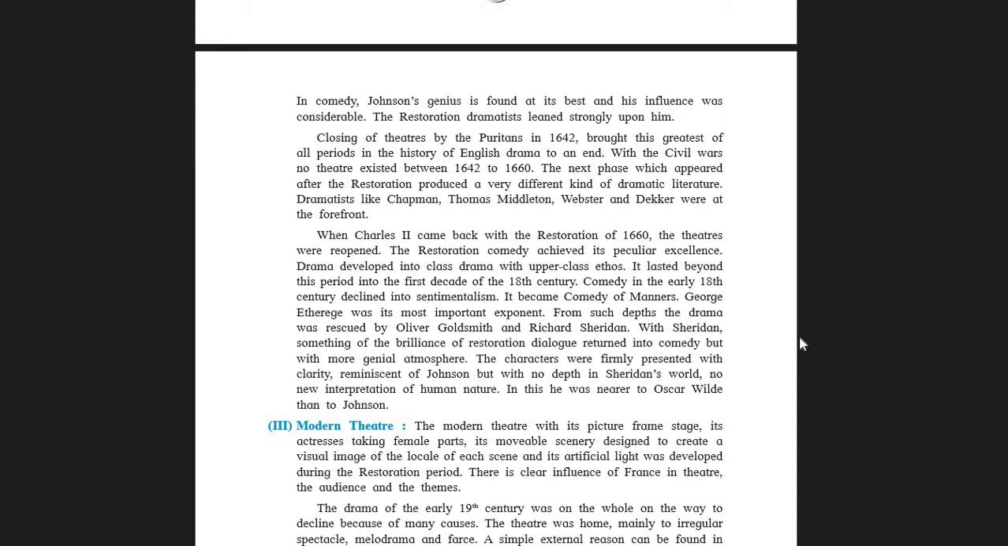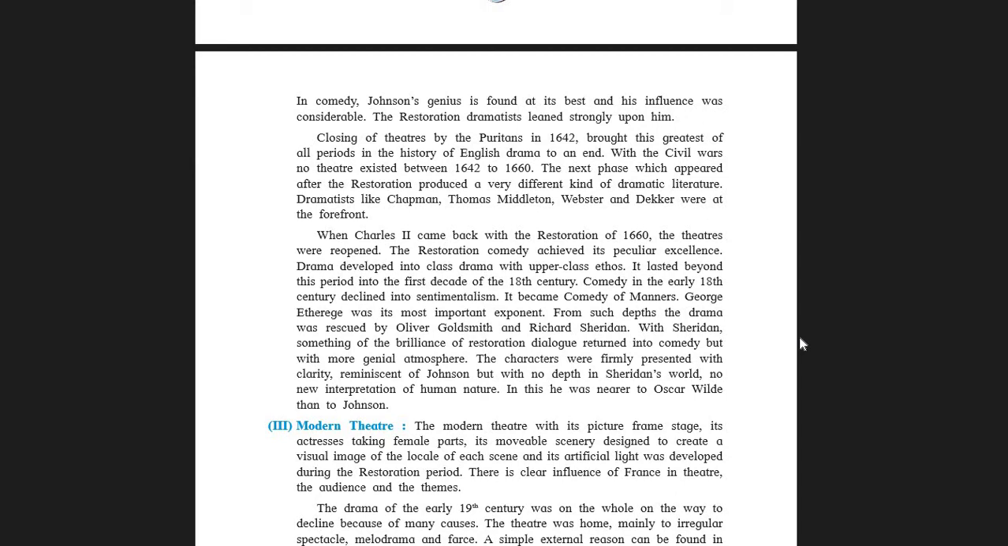by the old ones. When Charles II came back with the restoration of 1660, the theatres were reopened. The Restoration comedy achieved its peculiar excellence. Drama developed into class drama with upper class ethos. Now students, please take note. In those days, even the dramas were classified into ethos. Upper class ethos, lower class ethos, middle class ethos. So what do you mean by upper class ethos?